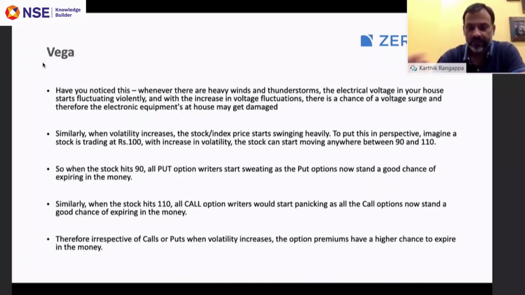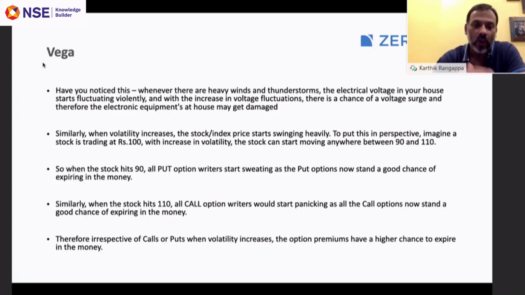Let's put that in perspective. Let's assume there are heavy winds and thunderstorms happening in your city. Actually, as we speak, we are experiencing that in Bangalore. Whenever there is heavy wind and thunderstorm, there will be a surge in electric voltage, and because of the surge, there is a chance that your electrical appliances will get damaged. The surge in voltage will be erratic, and therefore there will be instability in the electrical circuits in your house.